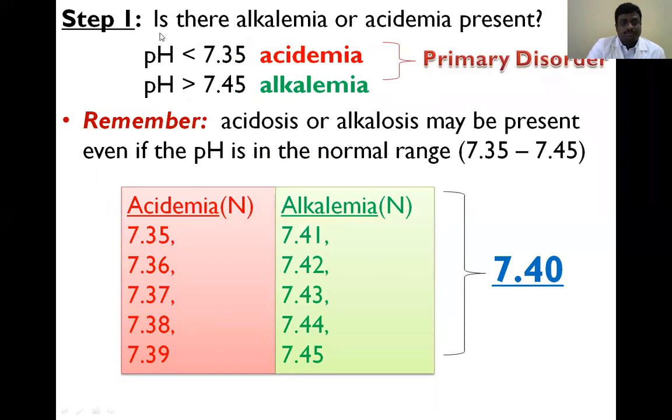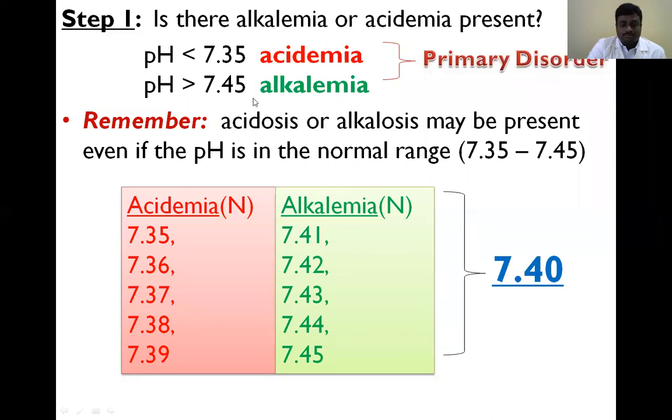So first step, we need to know about the pH value. We already discussed this pH. If it is less than 7.35, that is acidemia. If it is greater than 7.45, that is alkalemia. The normal range is 7.35 to 7.45.